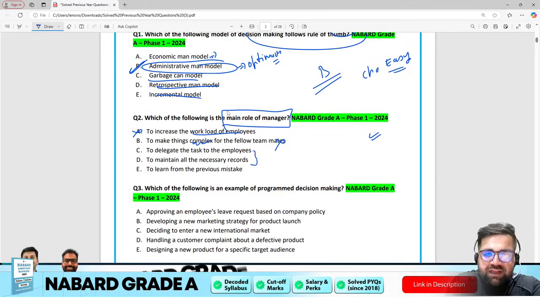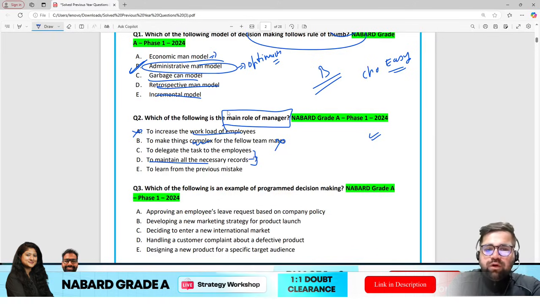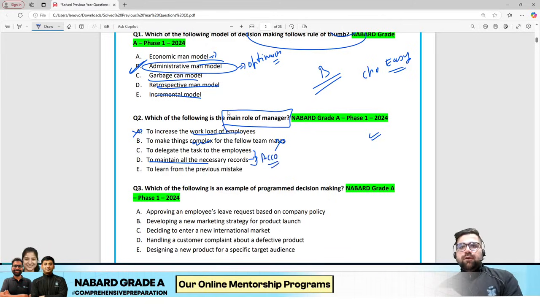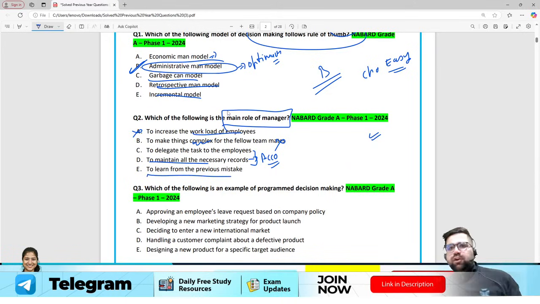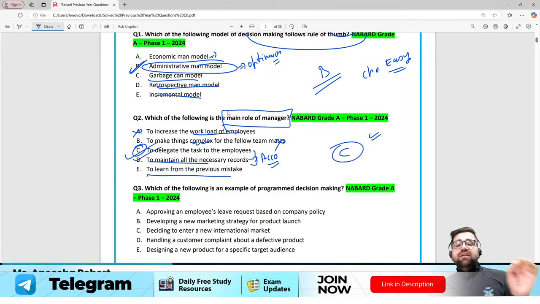See, these three roles are justified. But if you see option D, the main role of maintaining all the necessary records belongs to the accountant. And you have different accounting departments. So this is not the main role of a manager. To learn from previous mistakes, in fact, this is a role for every human being, not just for a manager. So option C looks more justified here. Main role basically means the soul of a manager.